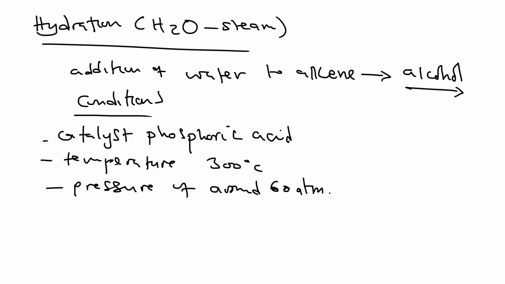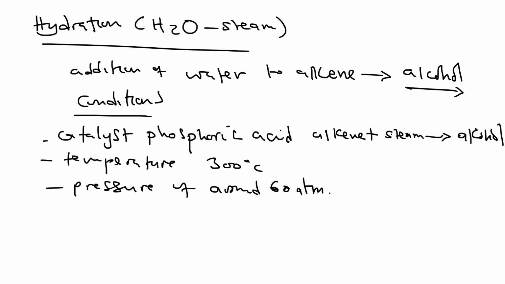So these are the conditions at which the reaction occurs. Generally, when alkenes react with steam in the presence of the conditions listed here, what do they form? They result in the formation of alcohol. Okay? So propene becomes propanol, ethene becomes ethanol, and so on and so forth.